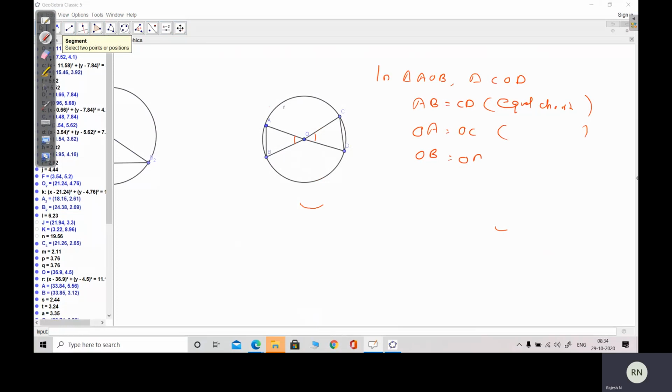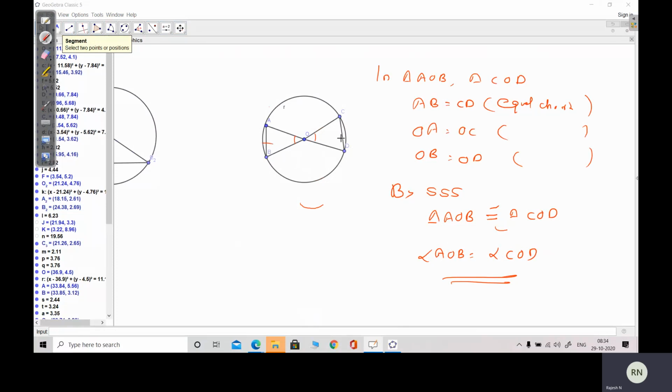OB is equal to OD. What is the reason? Radii of the same circle. Therefore, by the SSS congruence rule, triangle AOB is congruent to triangle COD. If AOB and COD are congruent, then what can you say? Angle AOB is equal to angle COD.